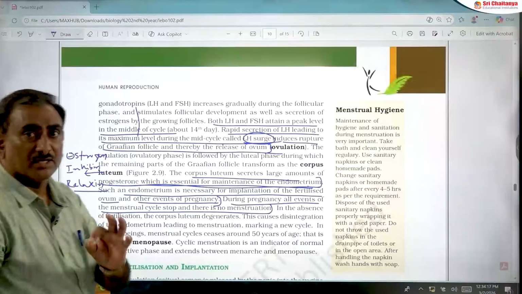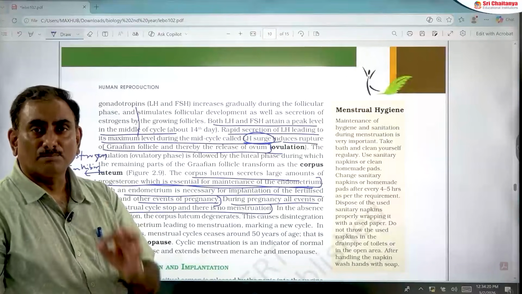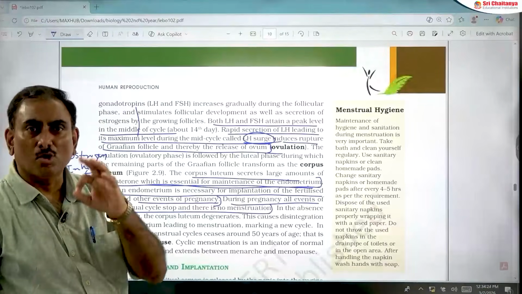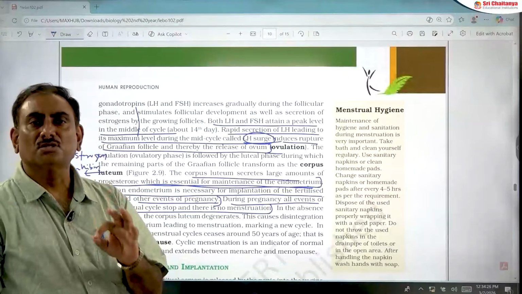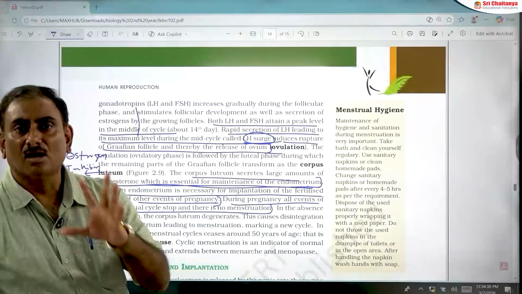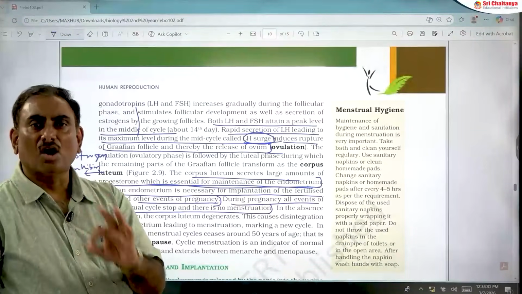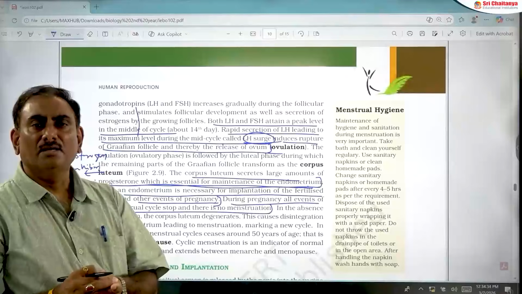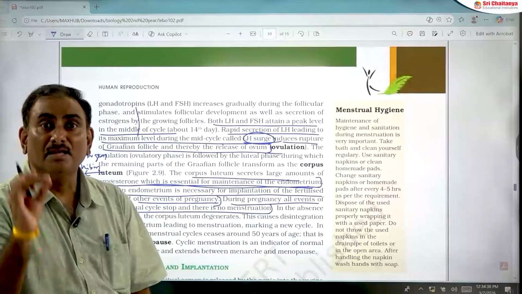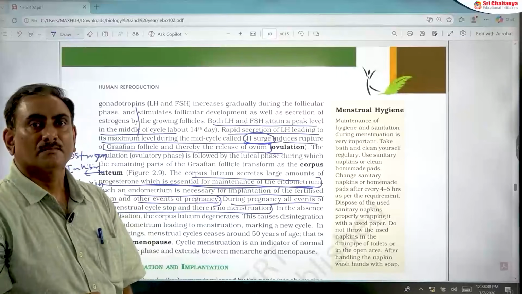This is very crucial. Relaxin is the hormone produced by the corpus luteum of the ovary and also secreted by the placenta.